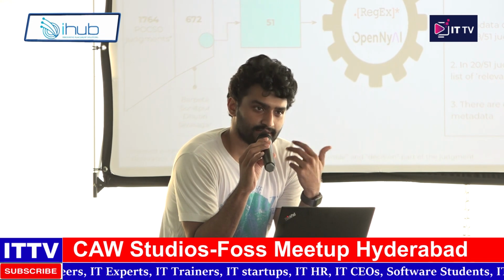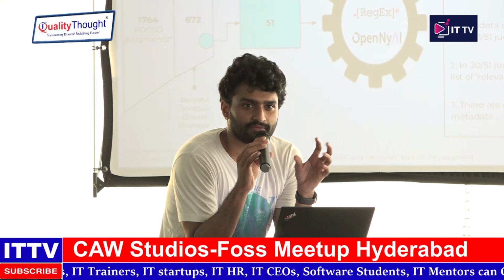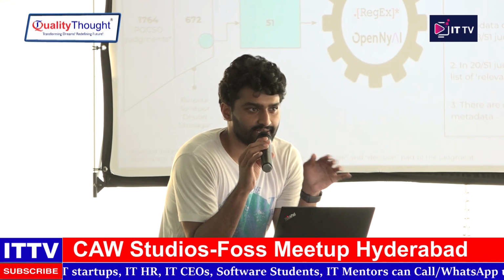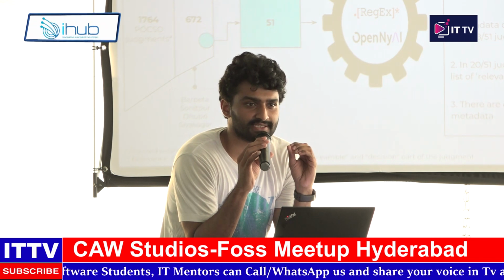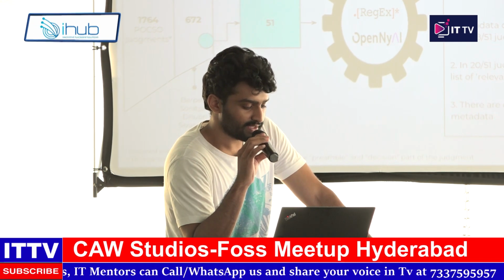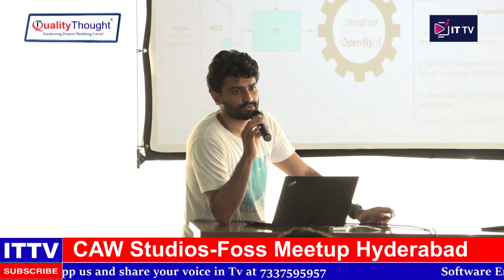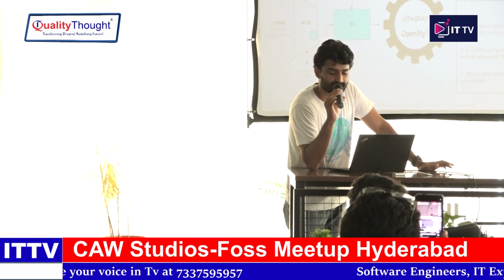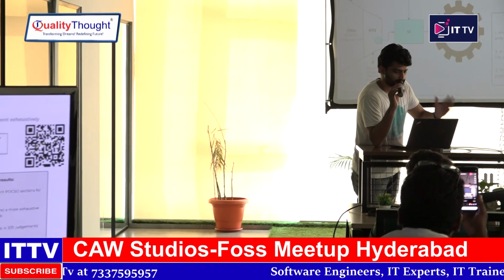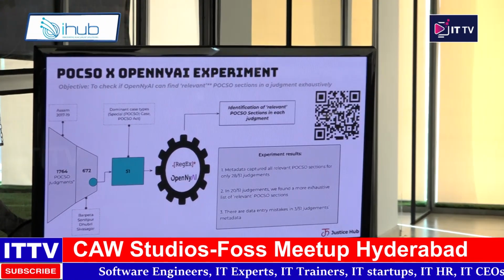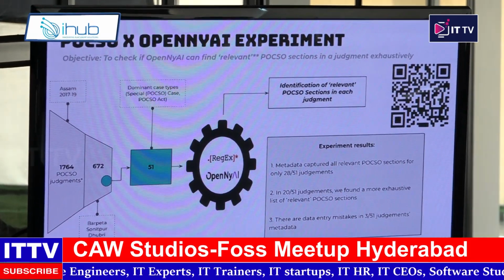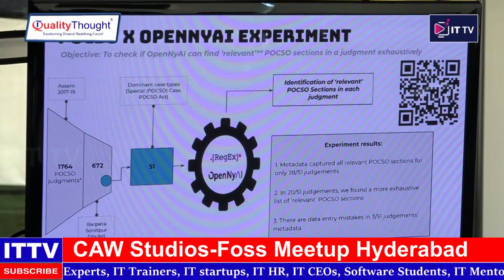What we did, in the state of Assam, was take a good sample of 51 judgments across a few districts where there is some standardization in the way judgments are delivered. We took those 51 judgments and wrote our logic to extract these variables using regular expressions and OpenAI. Again, this is a pilot project. We just wanted to see what is in a judgment. I'll just tell you how a judgment is delivered.